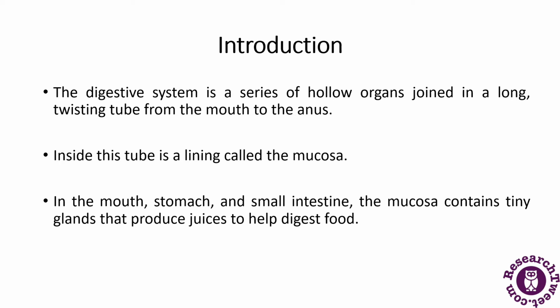Inside this lining there is a mucosa, and in the mouth, stomach and small intestine, the mucosa contains tiny glands that produce juices to help the food to be digested.